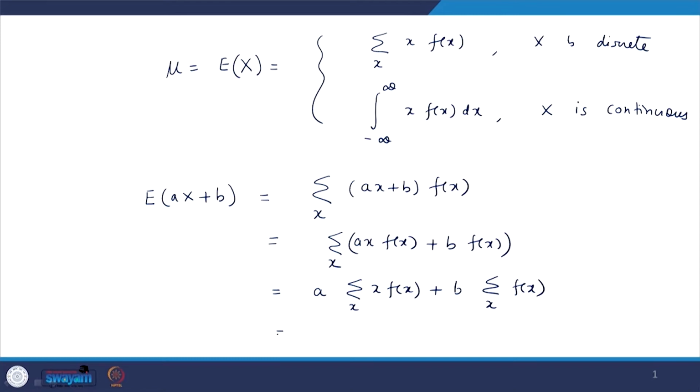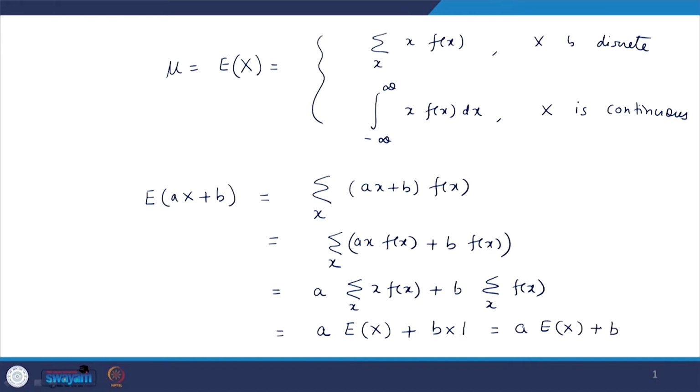The first sum is nothing but expectation of x as per the definition when x is discrete. And summation of f x is 1, because f here is the PMF. So it is a times expectation of x plus b into 1.